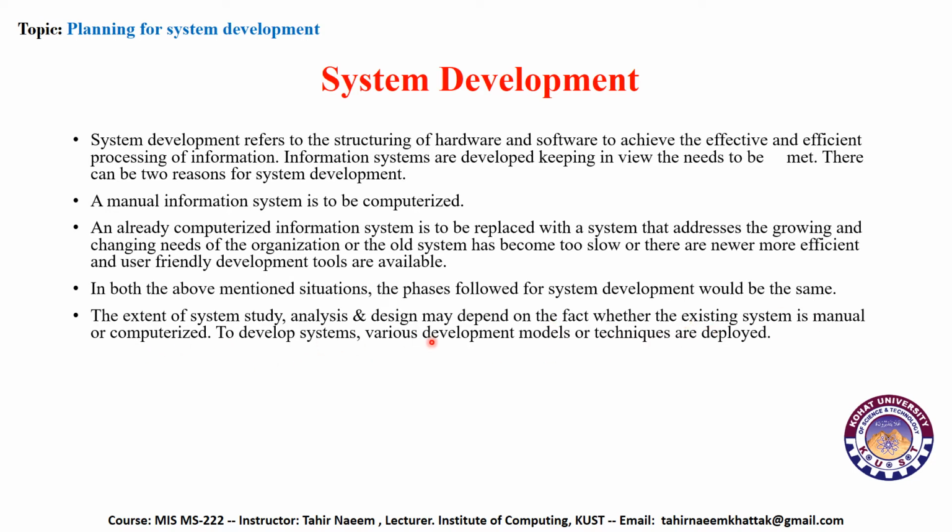To develop a system, various development models or techniques are available. So you have to study the system, analyze the system, and design a new system, whether you have a computerized or a manual system. There are different techniques available which you can employ to perform your required task.